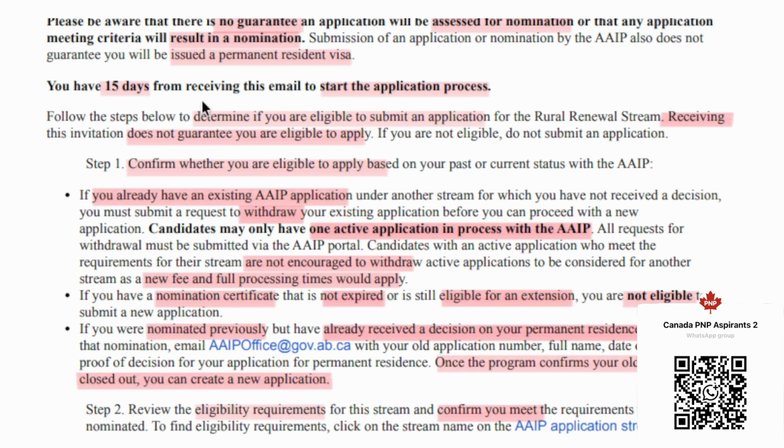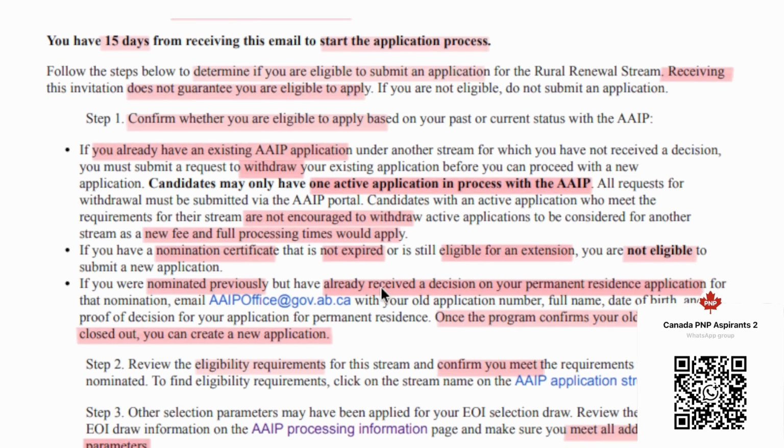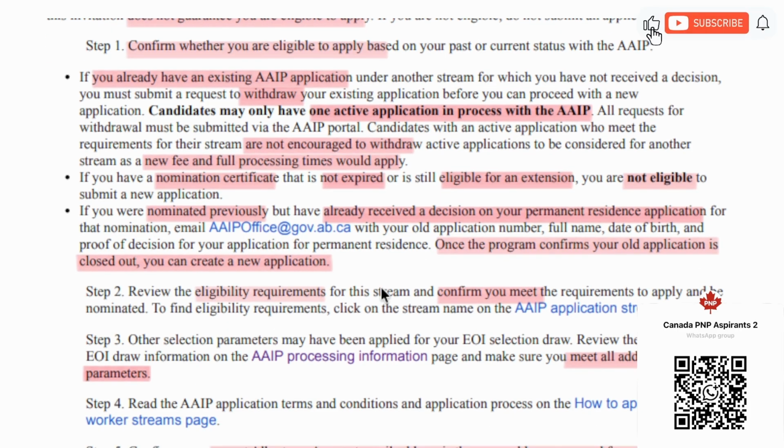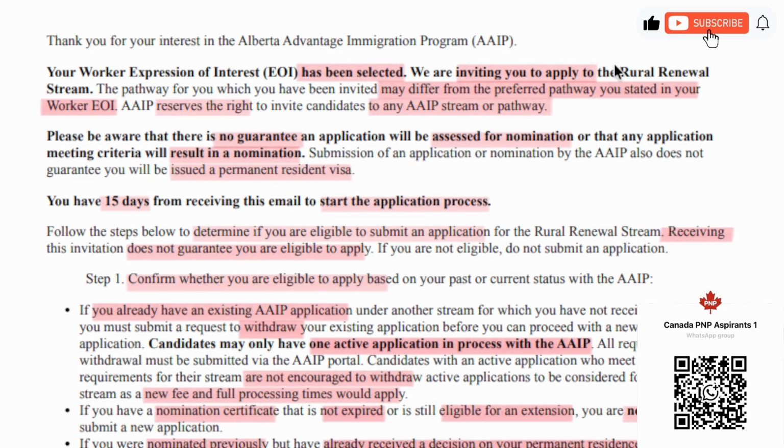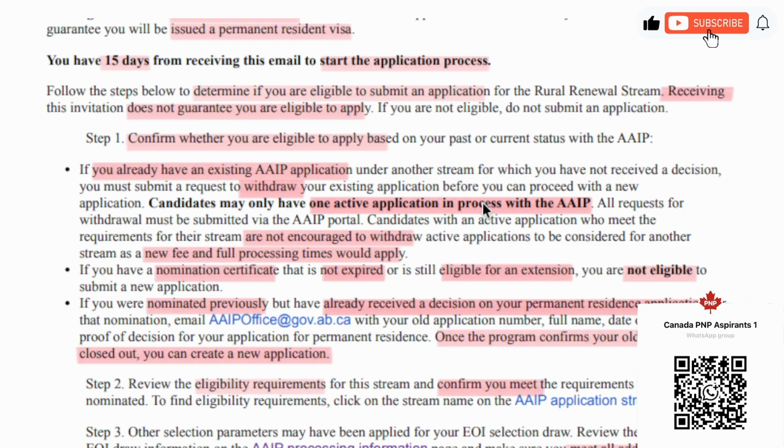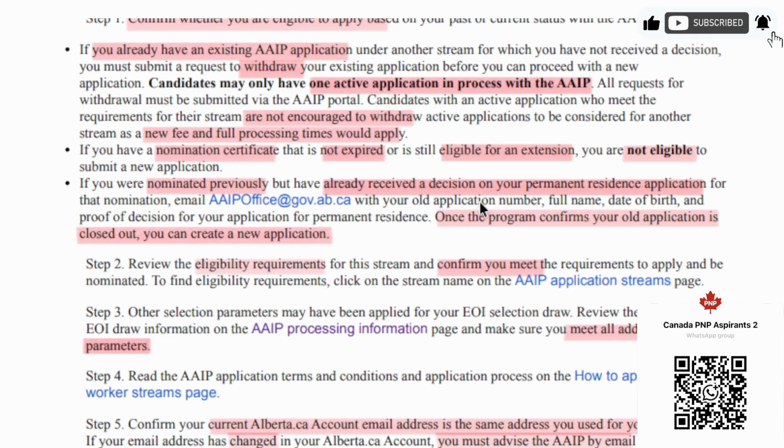That is what this section is all about. It is your responsibility, the candidate's responsibility, to make sure that they meet the eligibility requirements. Each stream has its own eligibility requirement and you should assess your eligibility against the stream that you are invited for. This can say AOS, this can say tech pathway, this can say any of the pathways that Alberta is working on. If you are invited under a particular pathway, then you should make sure that you are eligible. Go through the official site. I have multiple videos on that also.